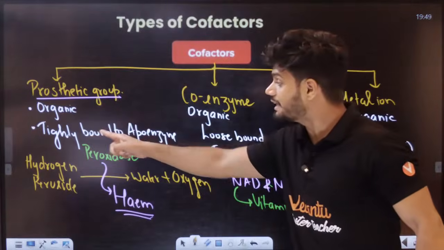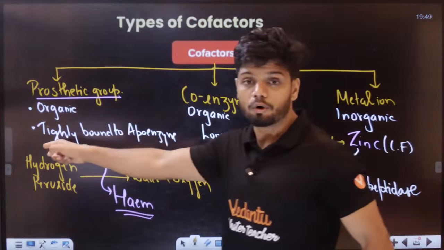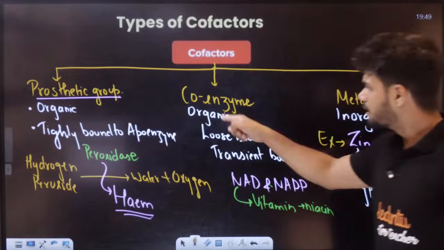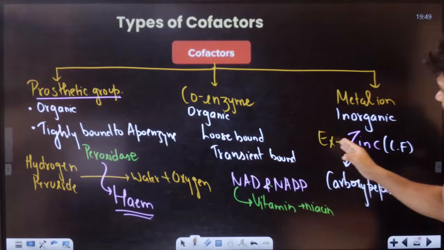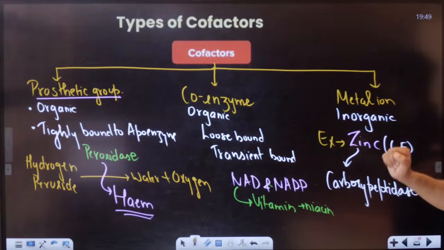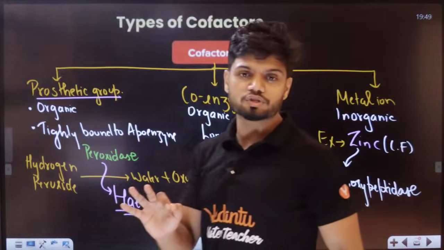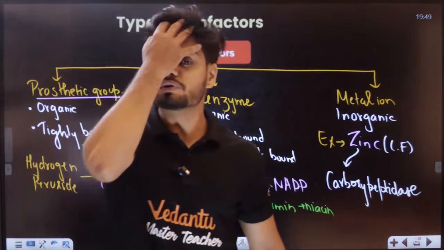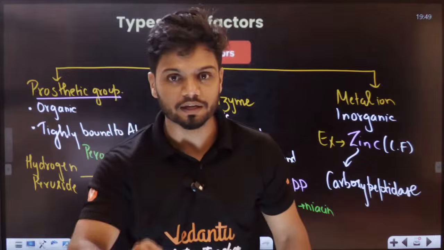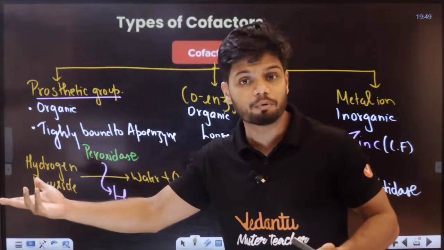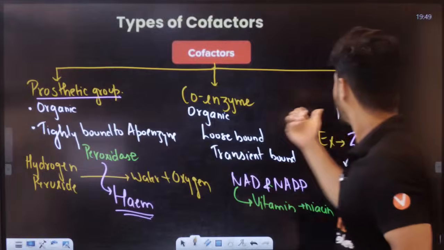Prosthetic group is very tightly bound to the apoenzyme, the protein part. The coenzyme is very loosely bound here, and metal ion will show a coordination bond here. Now, what in the examination they'll ask you is examples. They'll ask you directly for examples. Tell me the example of a prosthetic group, or zinc is an example of, that is your metal ion.